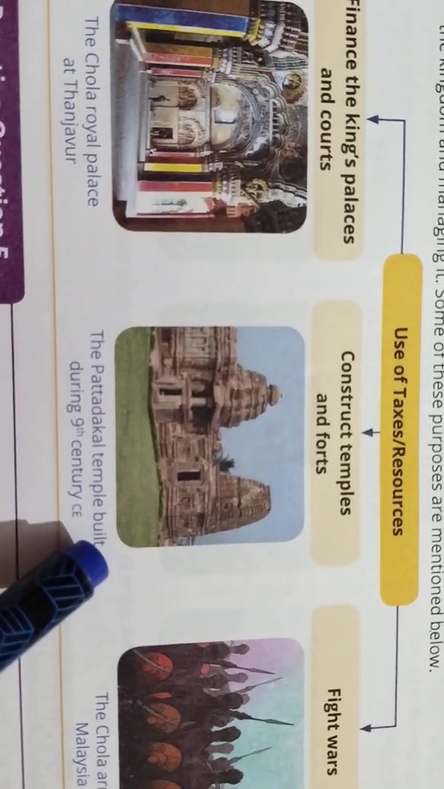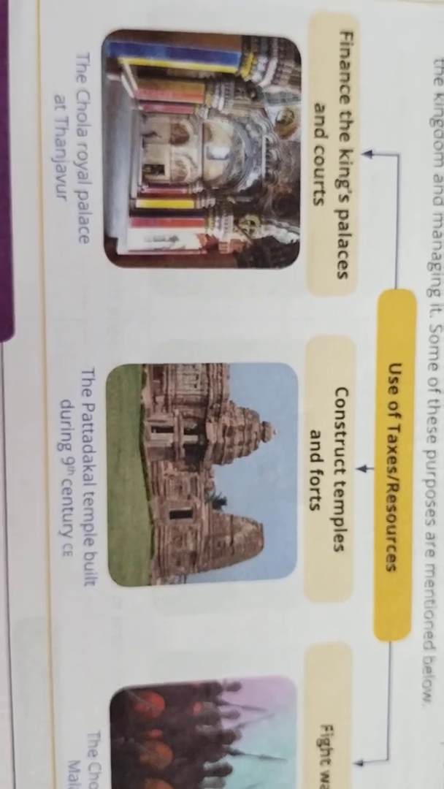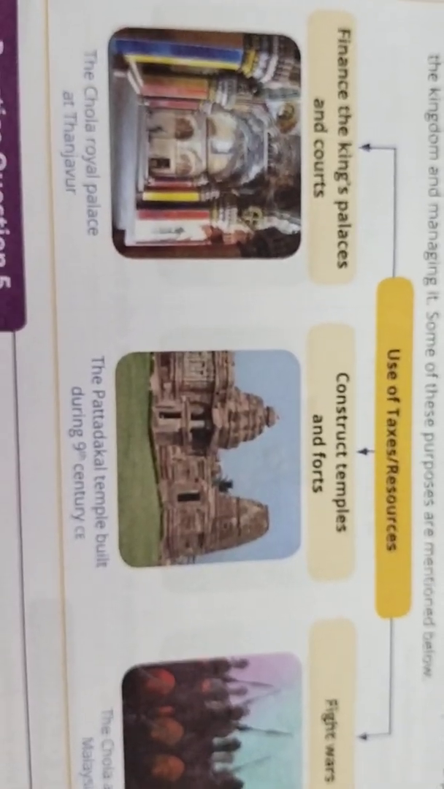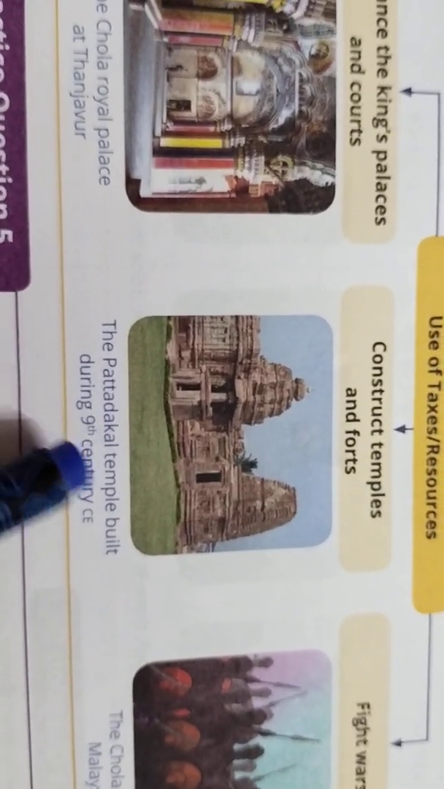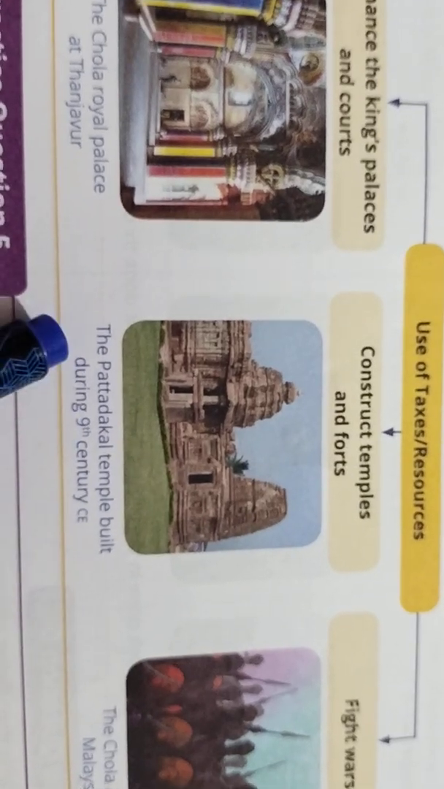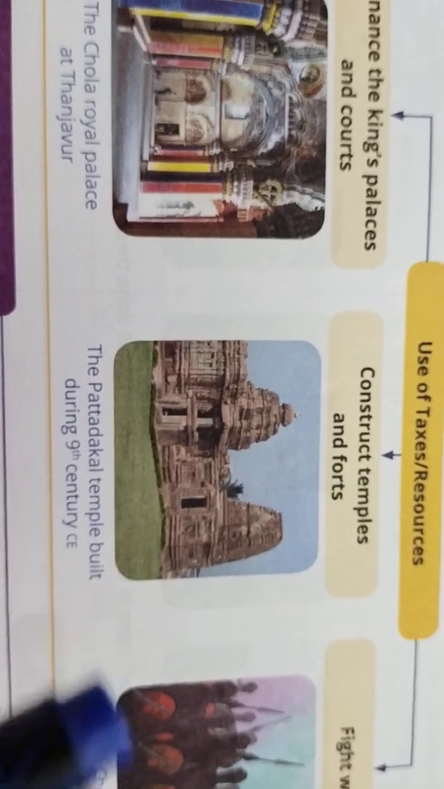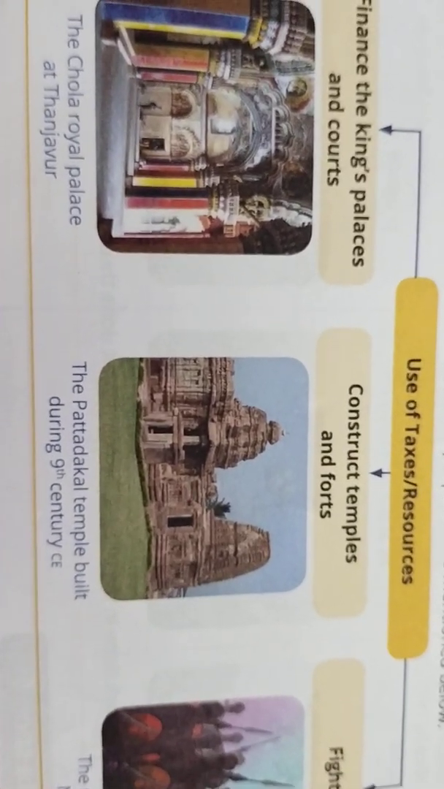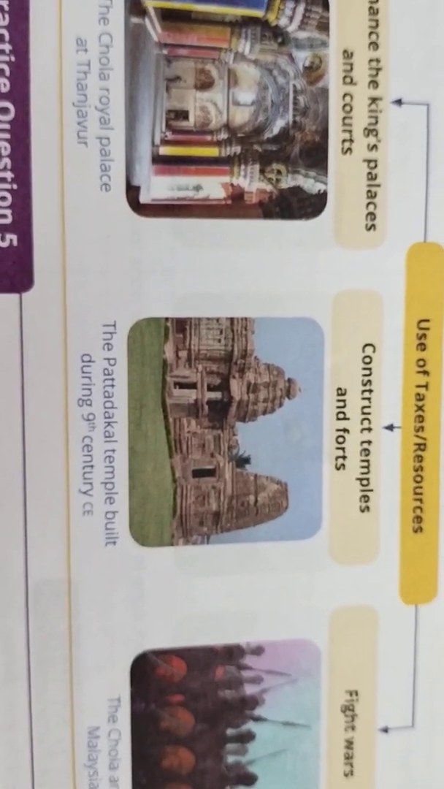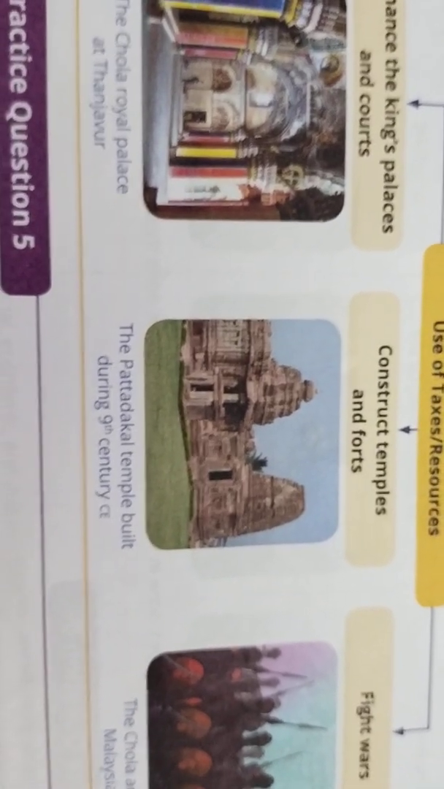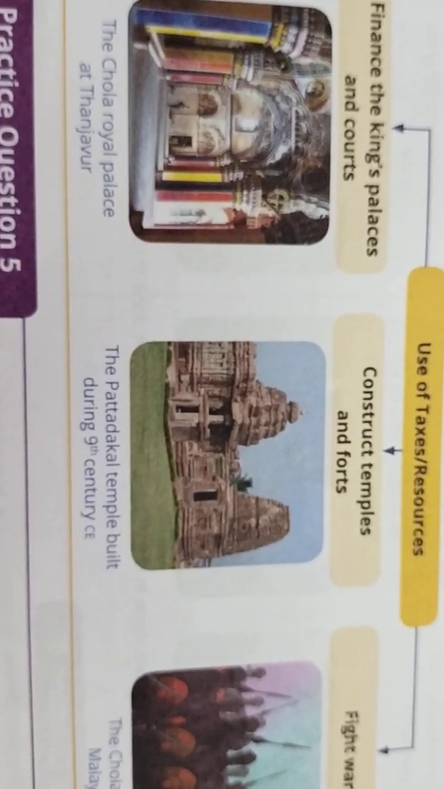Then the next one is to construct temples and forts. They used the taxes which they collected to build new temples and forts. This is the Pattadakal temple, built during the 9th century CE. See, the 9th century, but up till now it is strong, because the architecture which they made was very good. We have to congratulate the architect who lived at that particular time, isn't it? Up till now it is very strong.